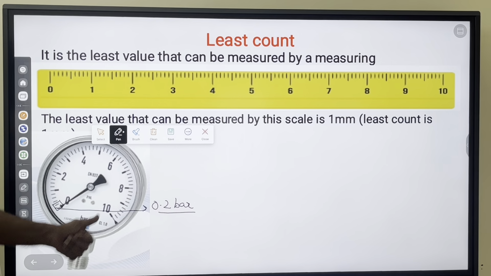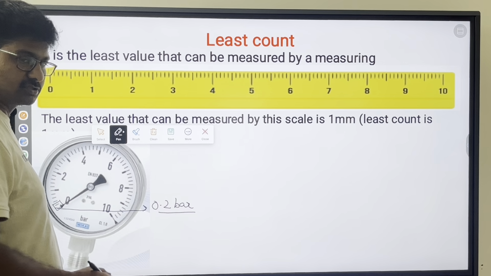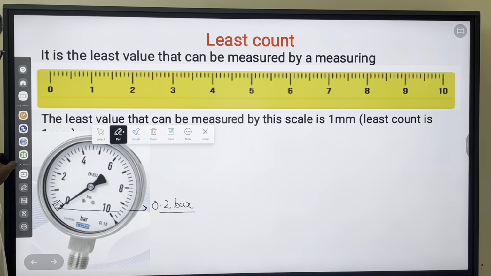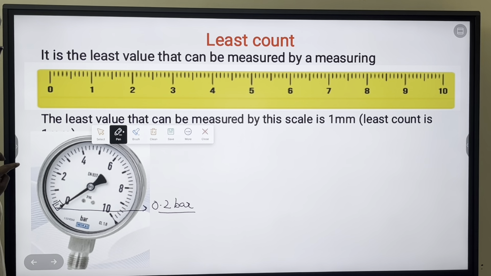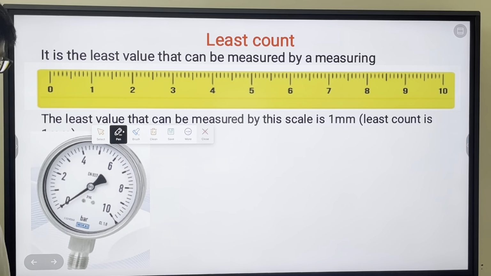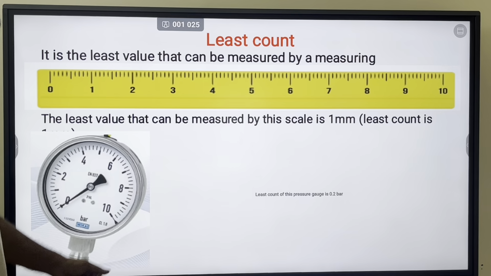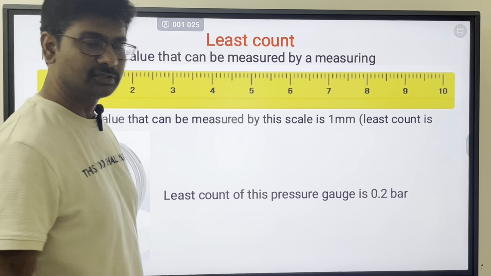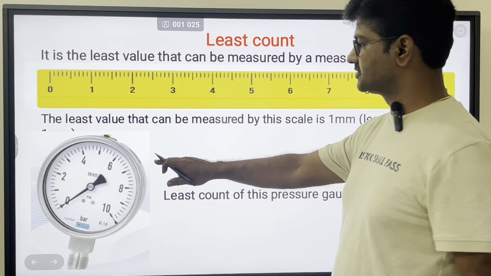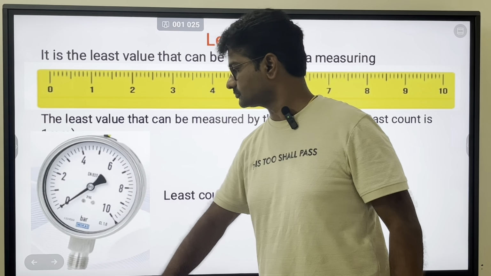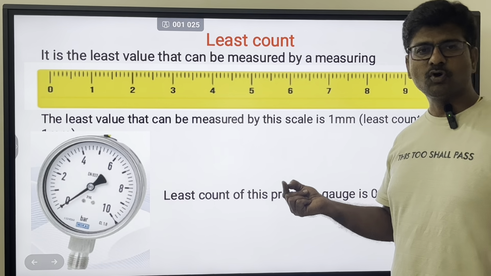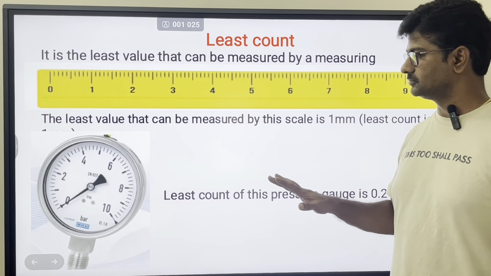So therefore, what is the least count of this? The least count of this is 0.2 bar. So 0.2 bar is the least count of this particular pressure gauge, because that is the smallest pressure I can measure.